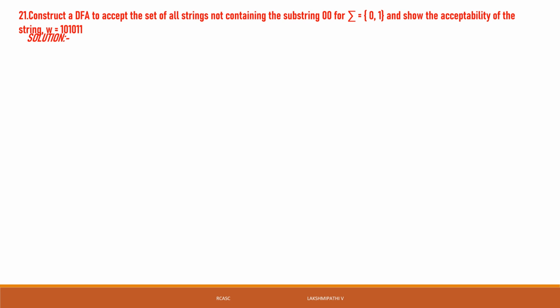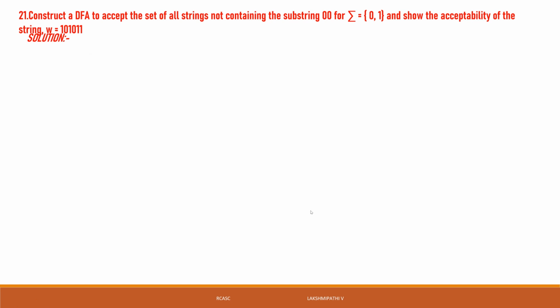This is the machine we designed; now what we need to design is only the main logic. Construct a DFA to accept the set of all strings not containing the substring two zeros. See, continuously two zeros are not there in that string. At that time, 1 0 is also a minimum string, and 1 1 is also a minimum string.